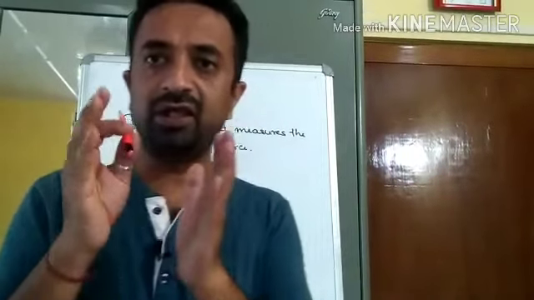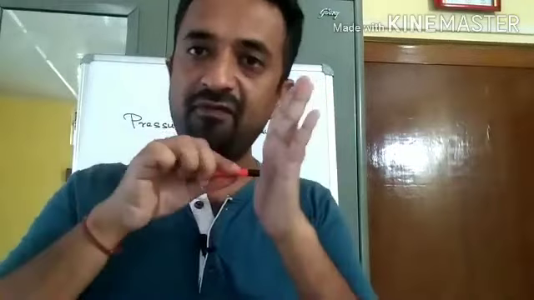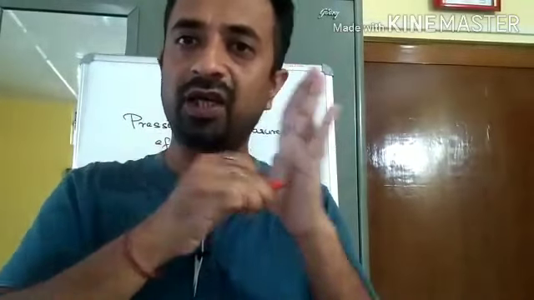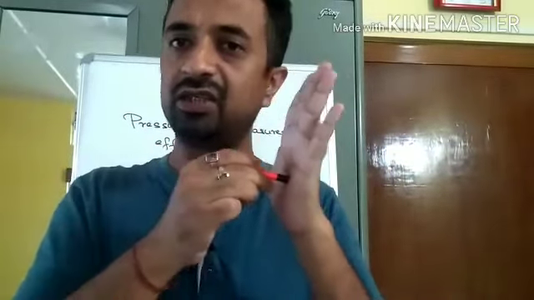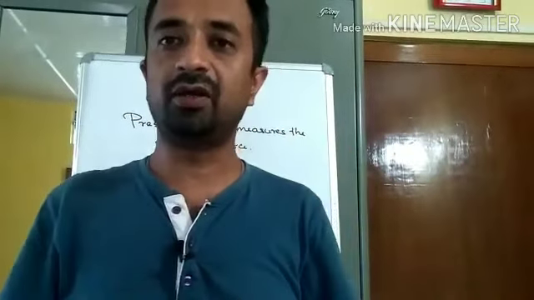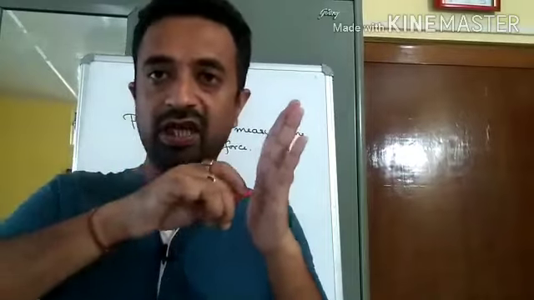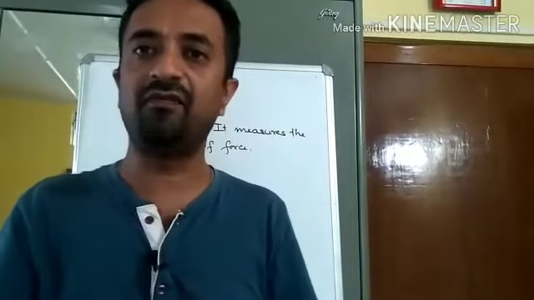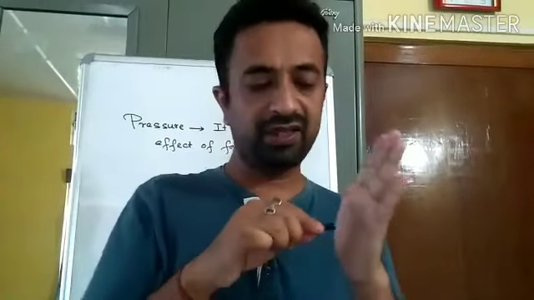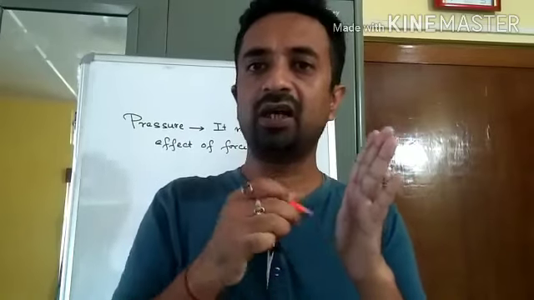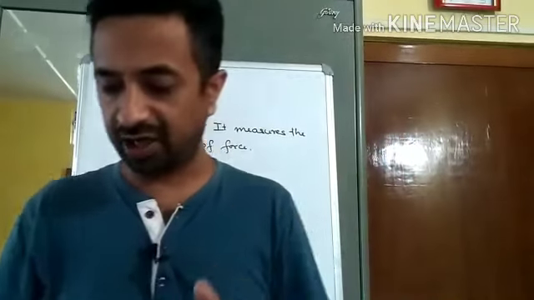Why has this happened? The question is, I am applying the same force from here as well as from here, but in this case it is not hurting me, but in this case it is hurting me. From both sides I have applied the same force, but from one side it is not hurting and from the other side it is hurting my hand.